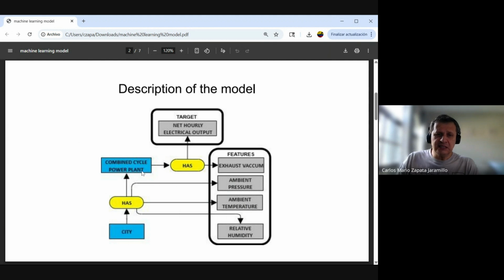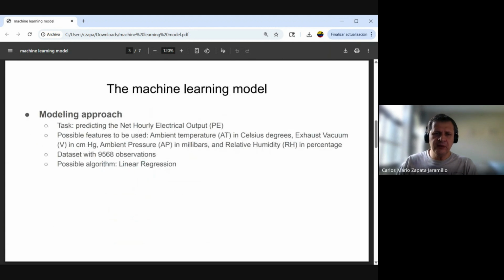And inside the power plant, we have the exhaust vacuum. These four features are selected as the possible features for the model. Our task is predicting the net hourly electrical output. This is the intention of this model.